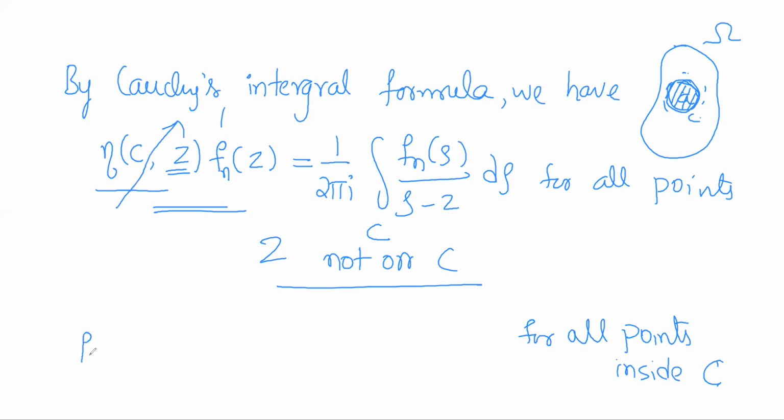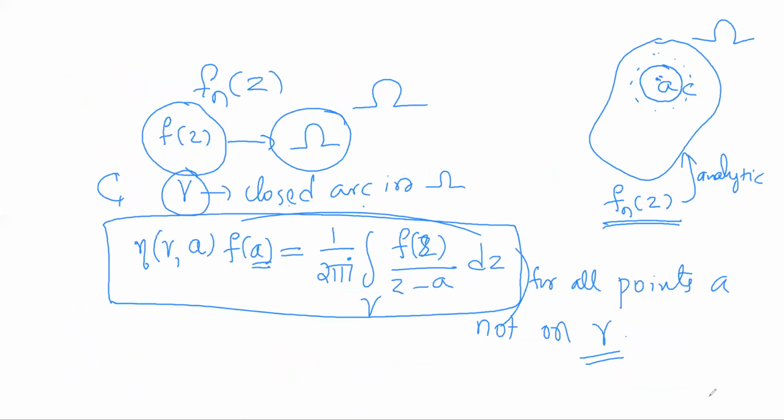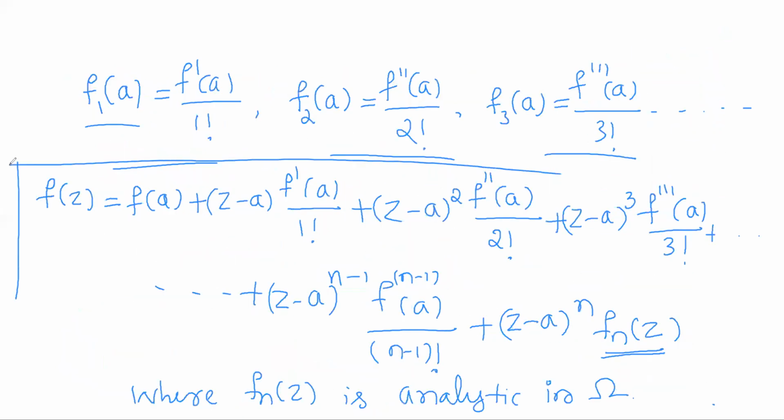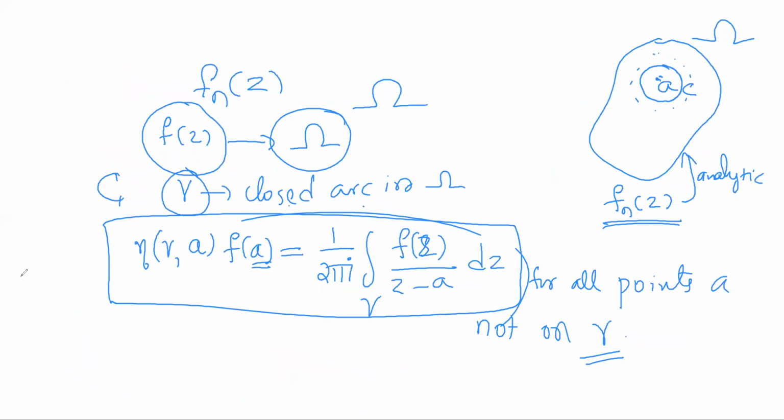What we are left with is fn(z) equal to 1 by 2 pi i integral of fn(rho) divided by (rho minus z) d rho over C. So this is true for all points inside C. We use this representation of fn(z) in the Taylor's finite development of f(z). So finally, we have this representation.